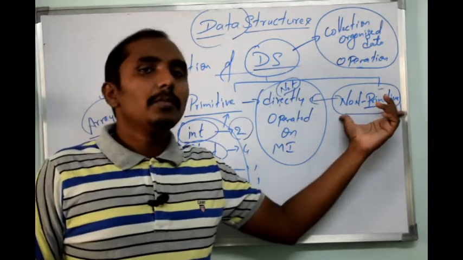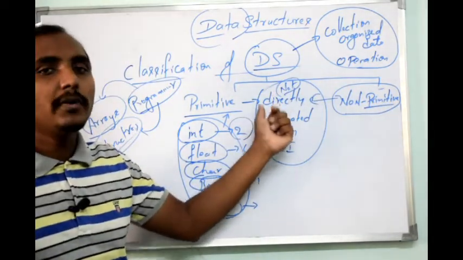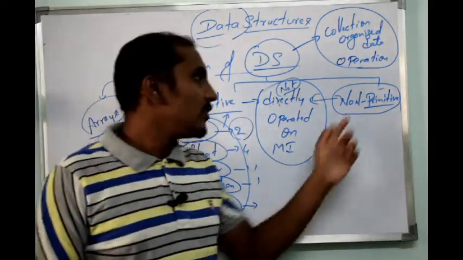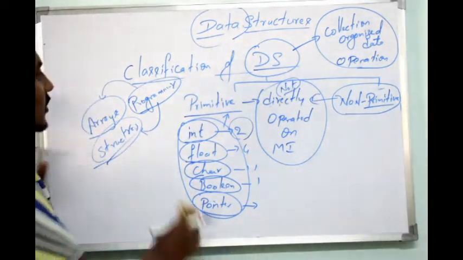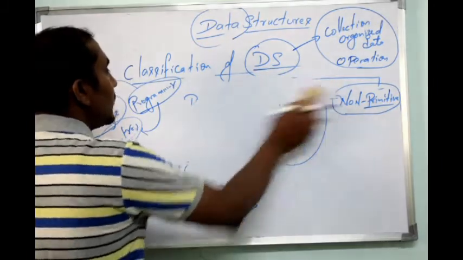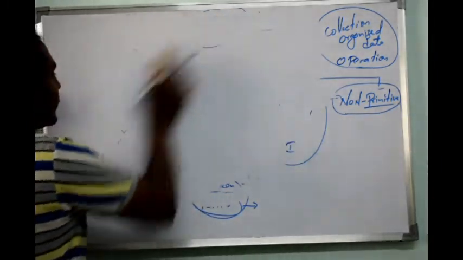When you consider non-primitive, the data structure which is not directly operated upon machine level instruction, we will consider it as non-primitive data structure. Now we'll discuss what is non-primitive data structure and what are the types that we have under non-primitive data structure.